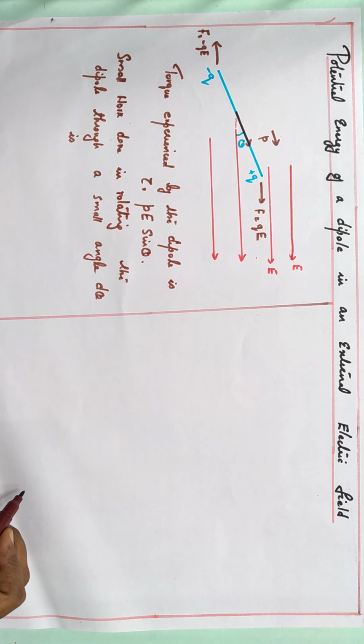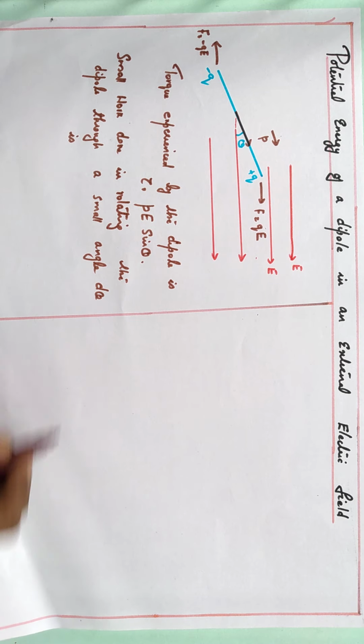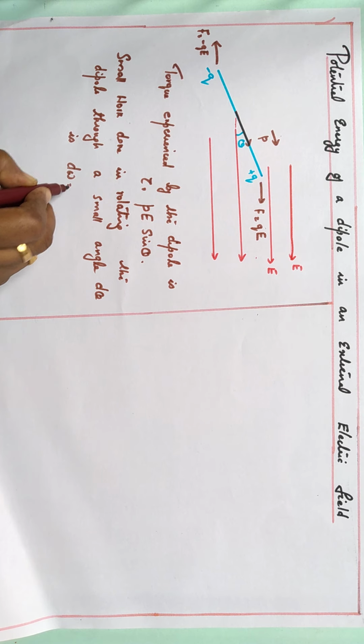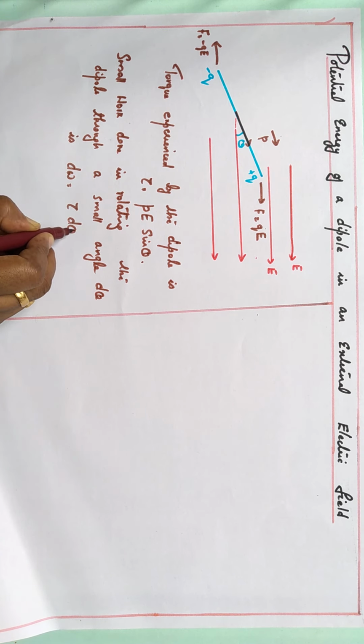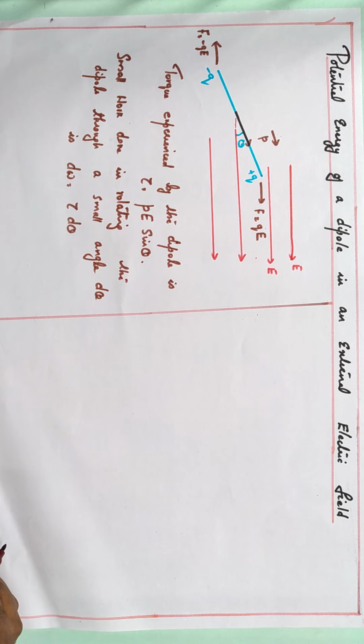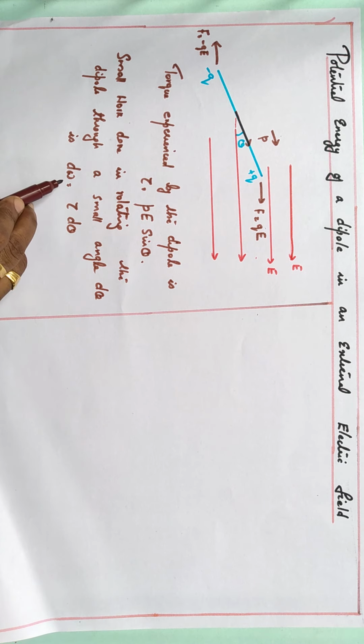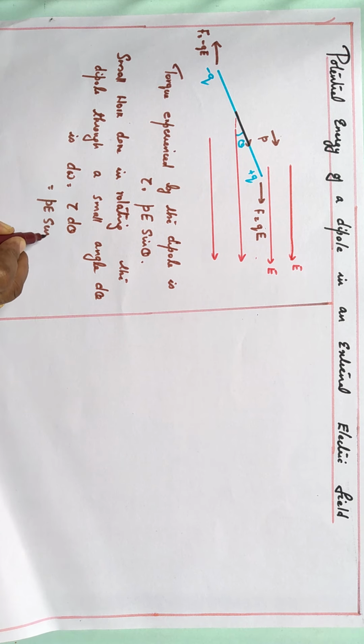Here, since it is rotation, work done is given by dW equals torque into angular displacement d theta. So small work done in rotating the dipole through a small angle d theta is dW equals tau d theta, and substituting tau, dW equals PE sin theta d theta.